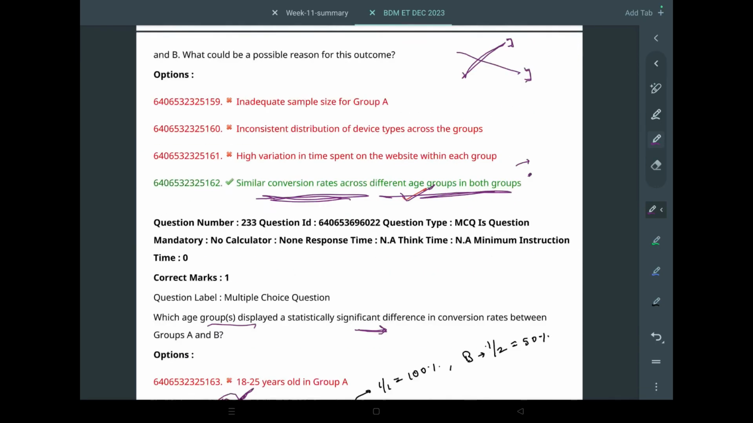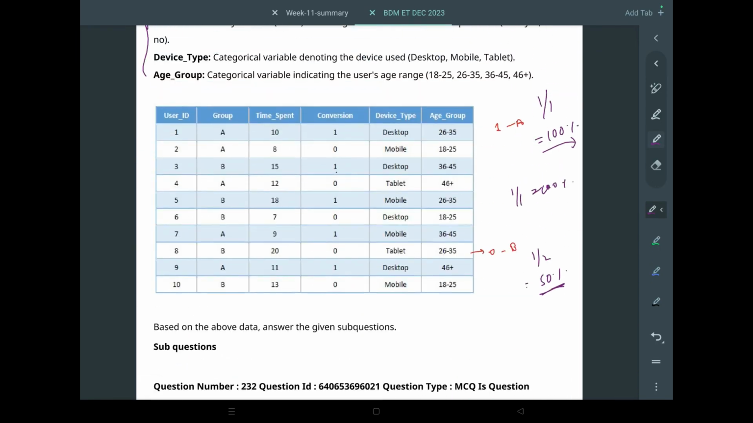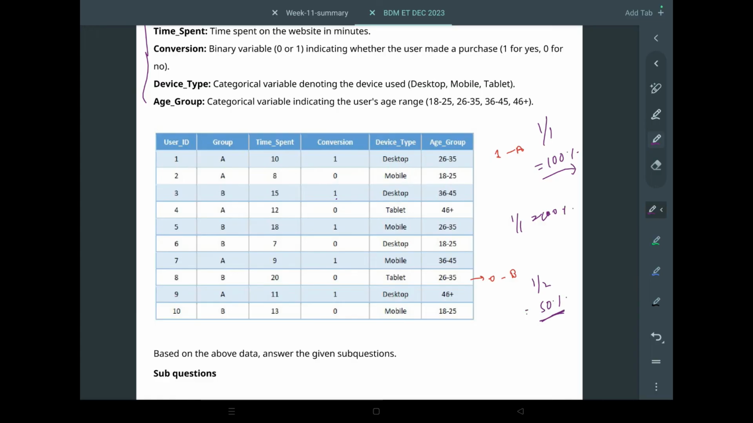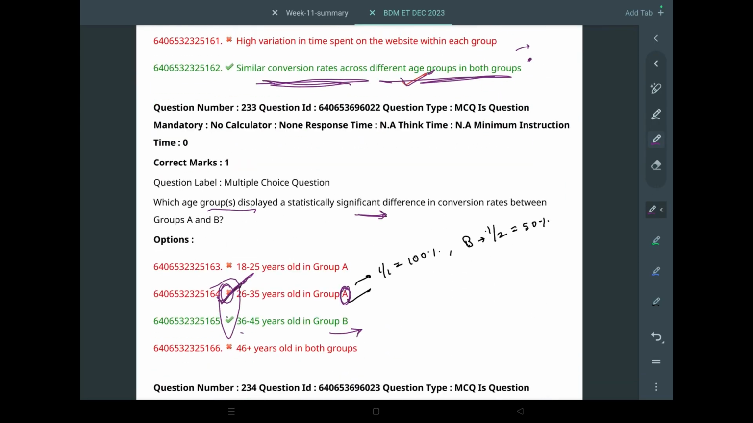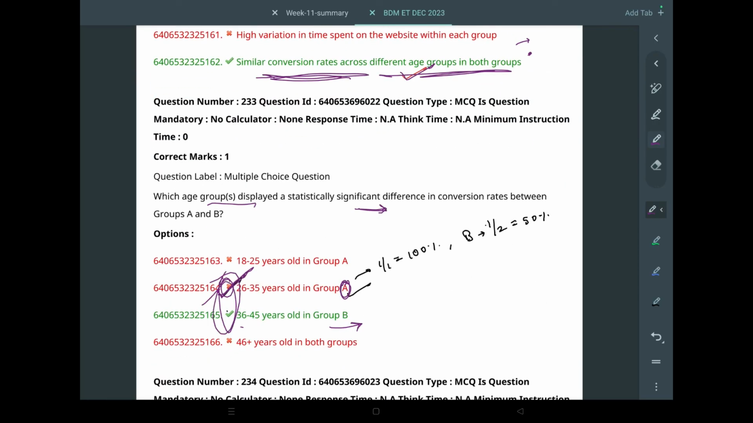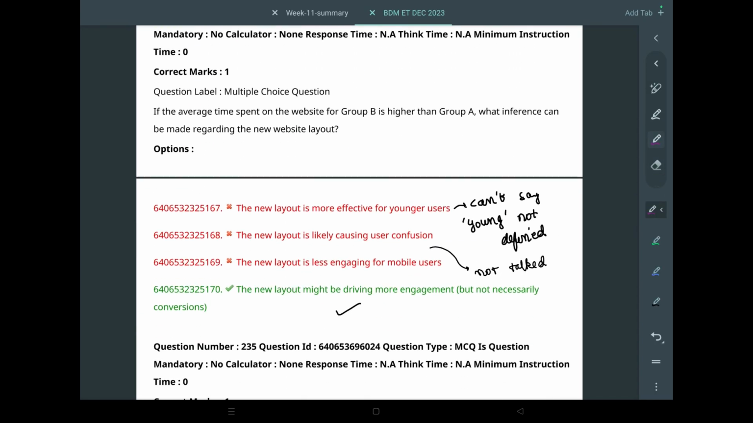I have no idea. 26 to 35, we have done this, right? Okay, 26 to 35 group A, only one, and he has converted. Then group B, yeah. So both of these should be correct. I will confirm that. Should be. I'll still confirm it.